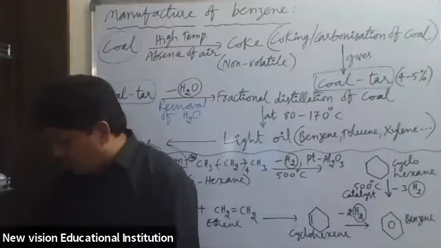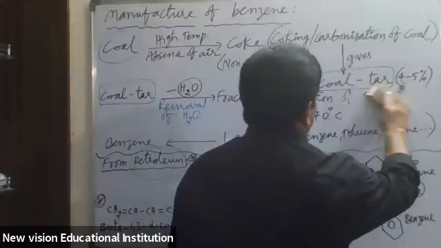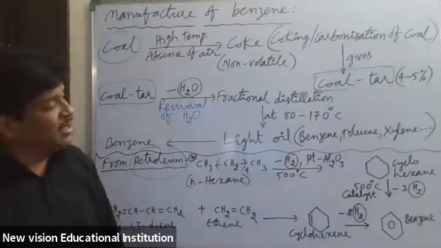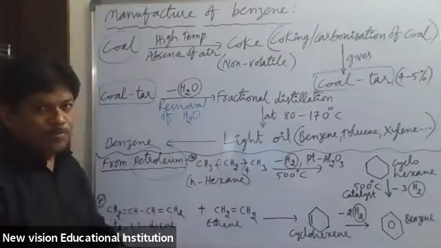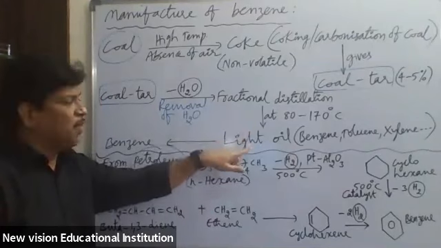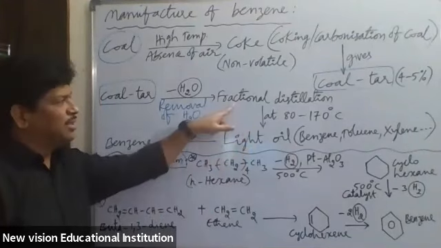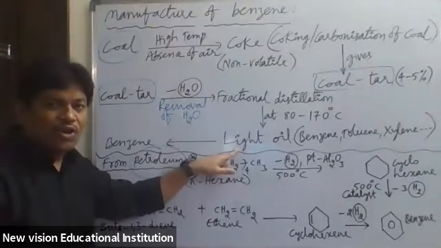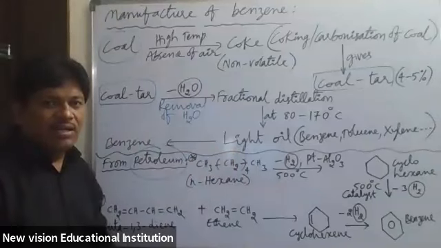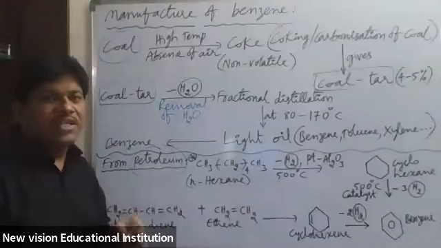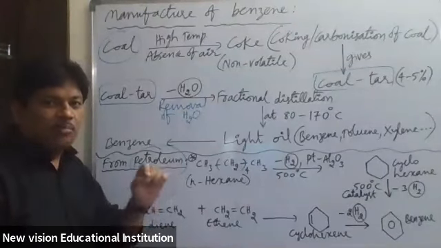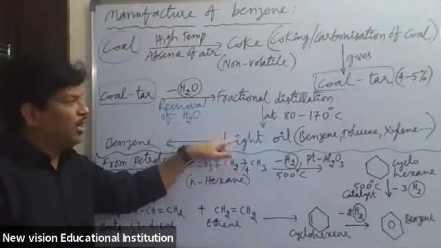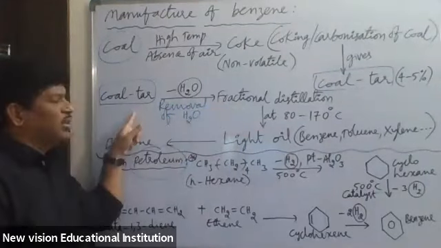So what should be carried out in this process? Fractional distillation of coal tar. When coal tar is subjected to fractional distillation, at different temperatures, different types of oils are obtained: light oil, middle oil, heavy oil, green oil, and pitch, P-I-T-C-H.